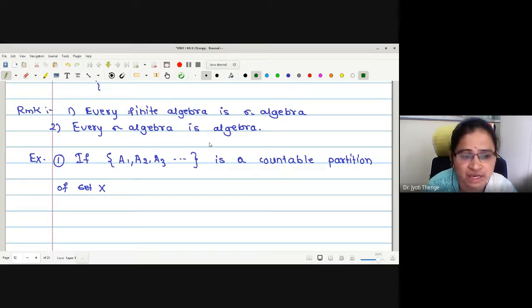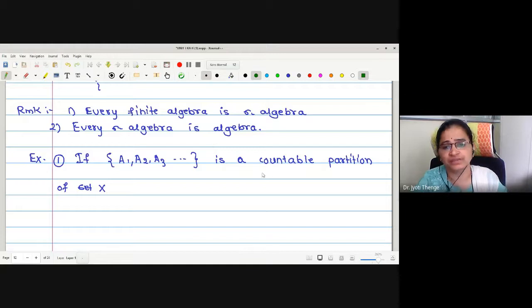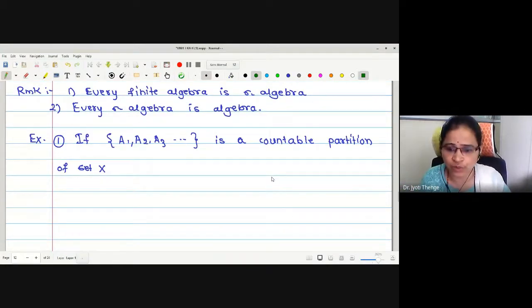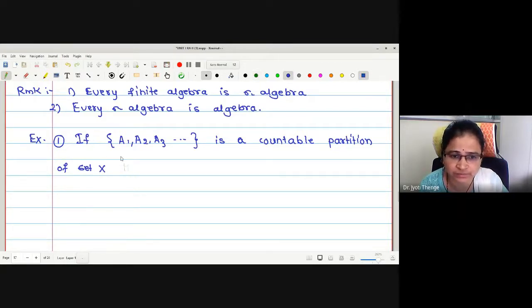We were discussing an example in the last lecture. If A1, A2, A3, and so on form a countable partition of the set X, then let me just complete this example.